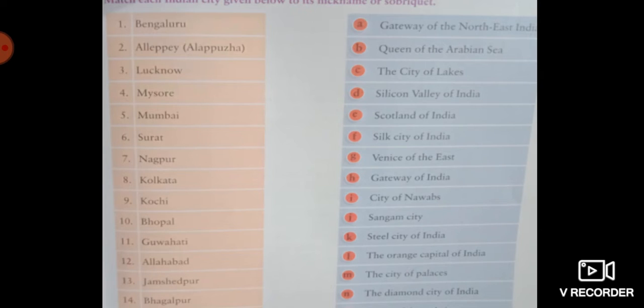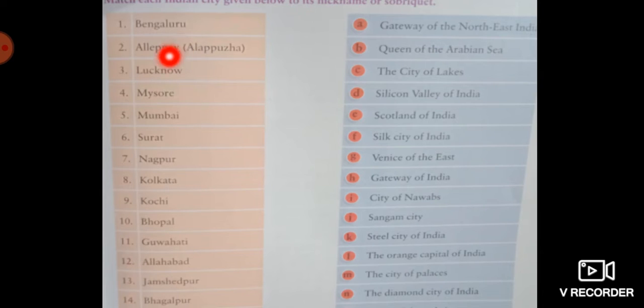So the first city name is Bengaluru. Bengaluru is also known as the Silicon Valley of India because it has IT parks and many software or IT companies. So it is also called the Silicon Valley of India. So match Bengaluru with D.